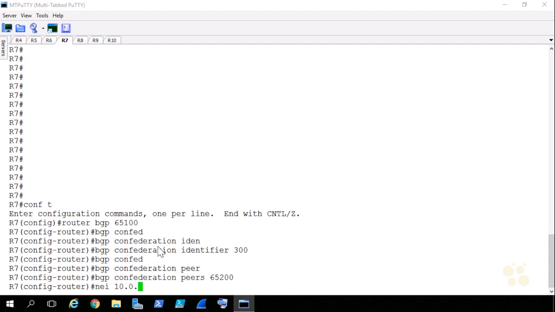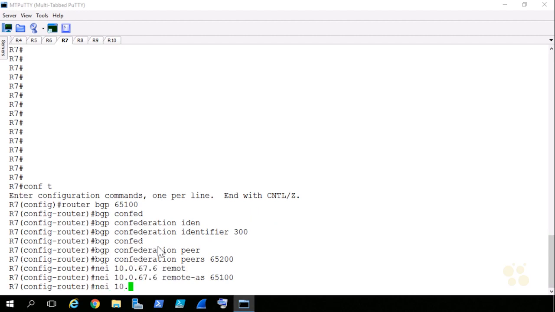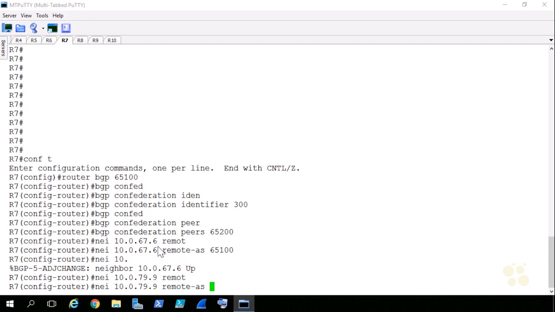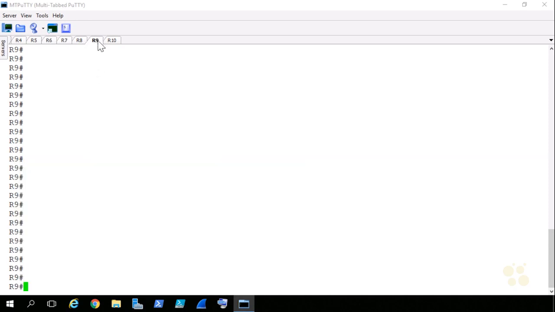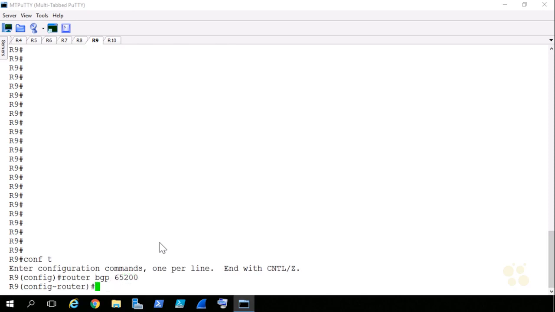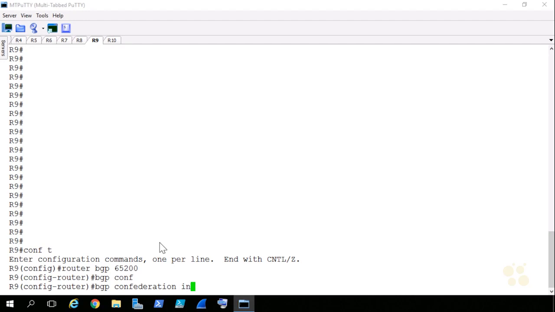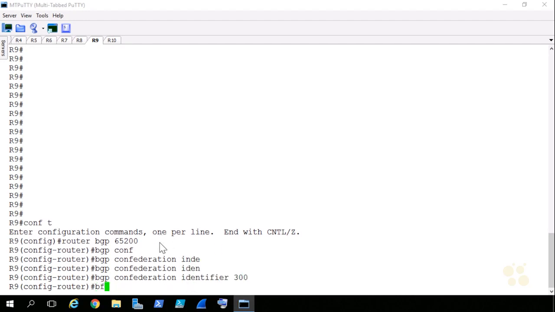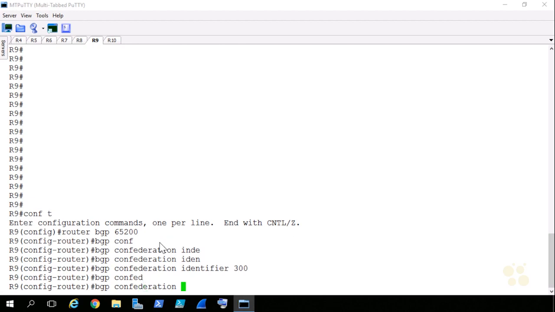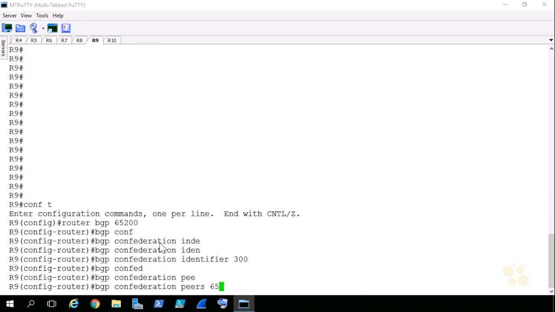I'll bring up the neighbor relationship with R6, and I'll start building the relationship with R9. We'll specify it in the remote AS of 65,200, the confederation peer. The last router that we need to configure is R9, which will have 3 neighbor relationships. The eBGP relationship to R10, the iBGP relationship to R8, and then the confederation peering relationship to R7. Let's go into BGP 65,200. Tell it that this is in a confederation servicing AS300. And because this is a confederation edge peer, we're going to specify the peers of 65,100.